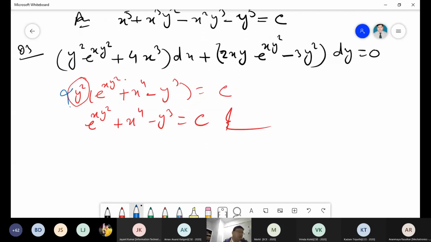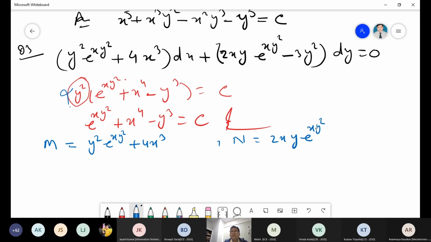If it is not clear, then I will solve this question. Should I start the solution? Yes, sir. Okay. What is m? M is y square e to power x y square plus 4x cube, correct? And your n is 2xy e to power x y square minus 3y square, right?